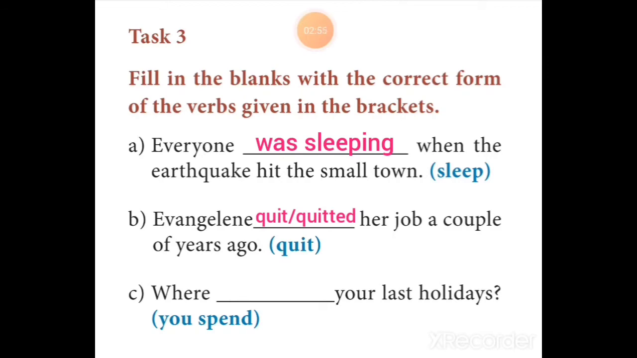Now sentence C. Where dash your last holidays? Question mark. This indicates that it is a question and it starts with the word where, and so it's a WH question. Here the keyword is last. The phrase is last holidays. So the word last indicates that it should be in past simple, and so the answer must be did you spend. So the entire sentence is: where did you spend your last holidays?